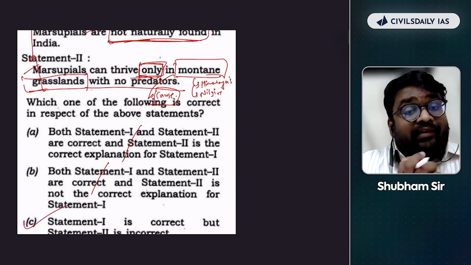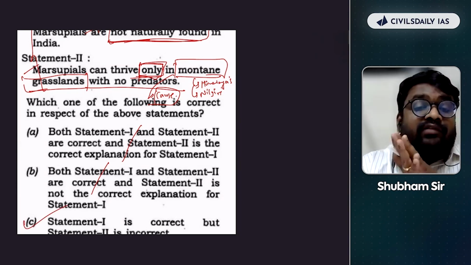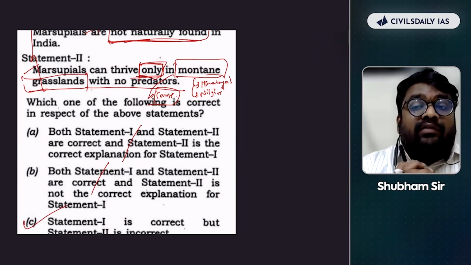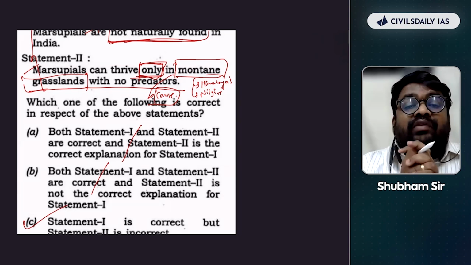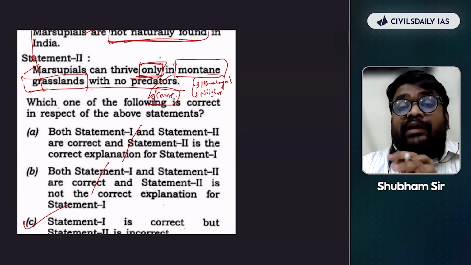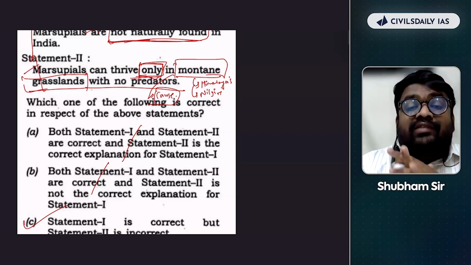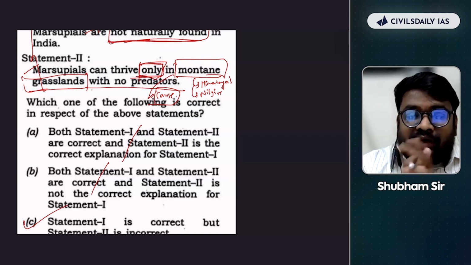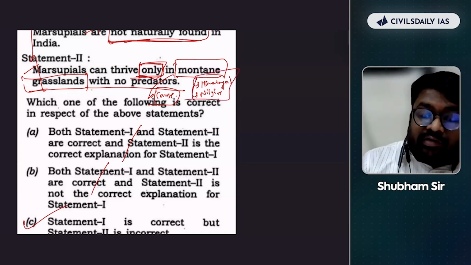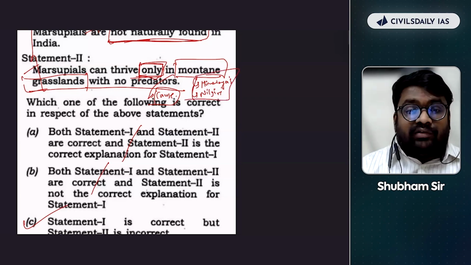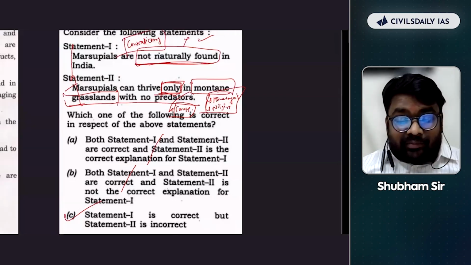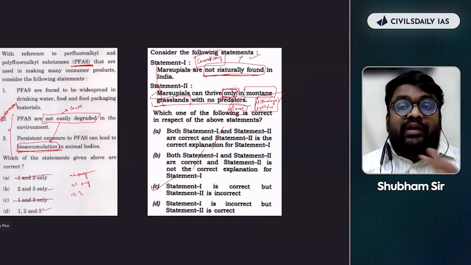Like I said, this requires a lot of practice for your brain, where without knowing the concept, you simply compare the statements and apply your static knowledge. So we applied our static knowledge, Himalayas and Nilgiris. Based upon that, you compare the statements and you get your answer.